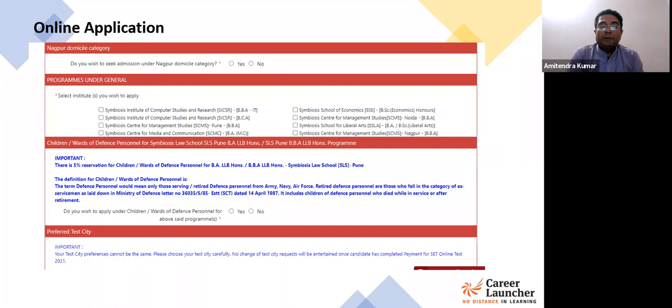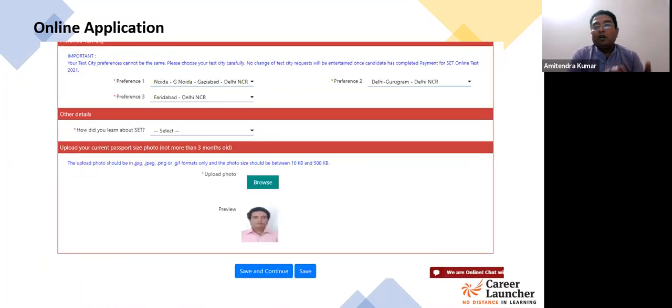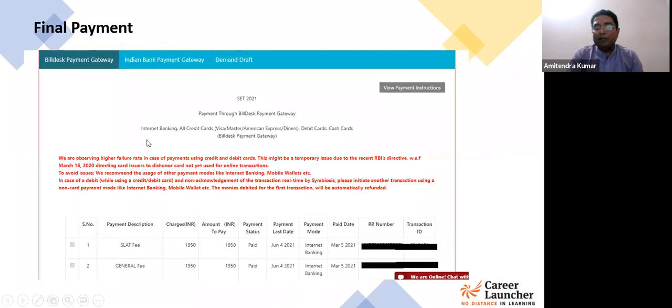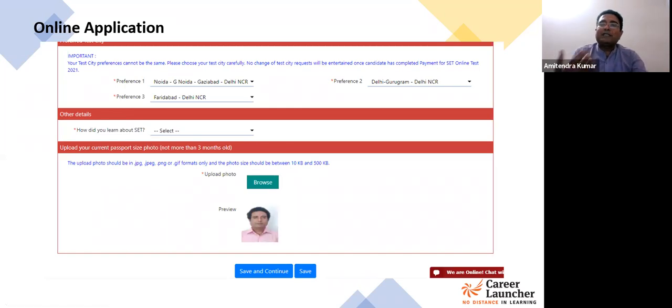Next is, once you have done that, your test preferences will appear on the screen. जो आपने registration के time पे fill किया था, वो preferences आपको यहाँ नजर आएंगे. Then they'll have a question: how did you learn about Symbiosis? So from the drop down, you can select आपको कैसे पता लगा, whether you got to know through internet, whether you got to know through friends, family. So there are multiple options out there. आप किसी भी option से, जिसके through आपको Symbiosis के बारे में पता लगा, आप select करो.